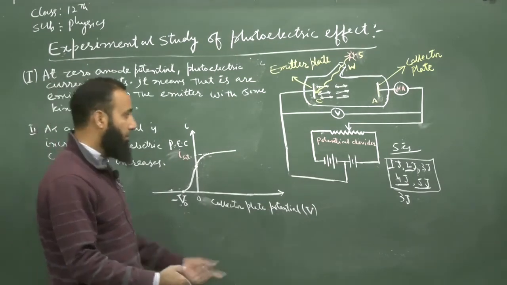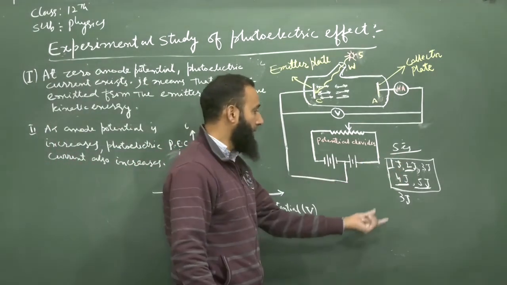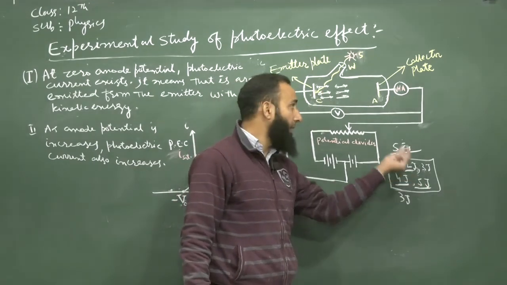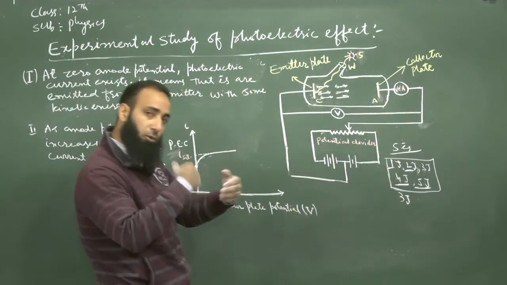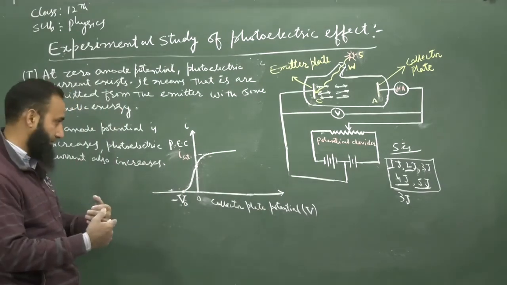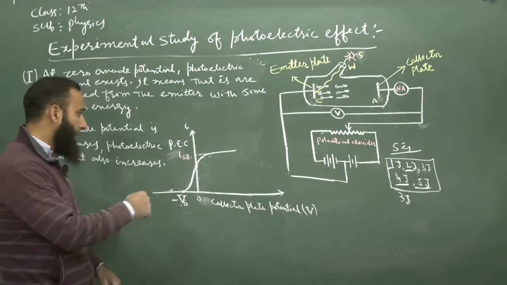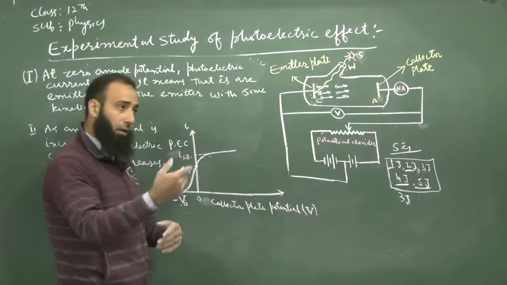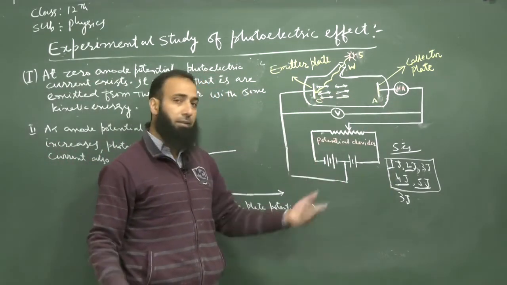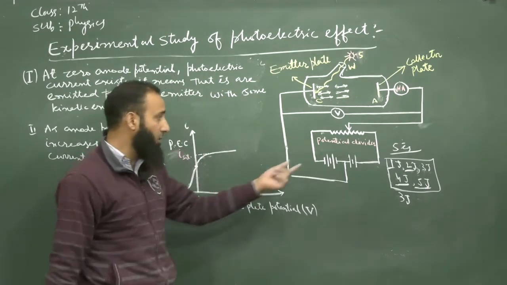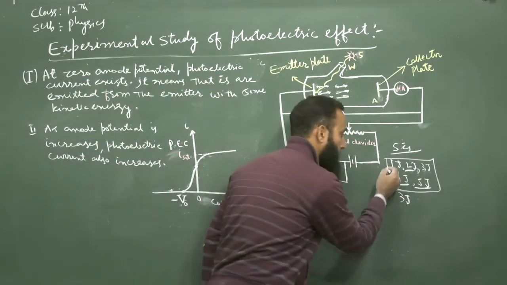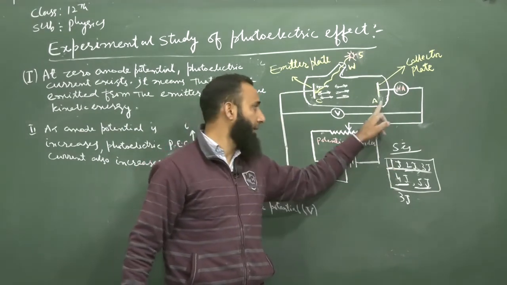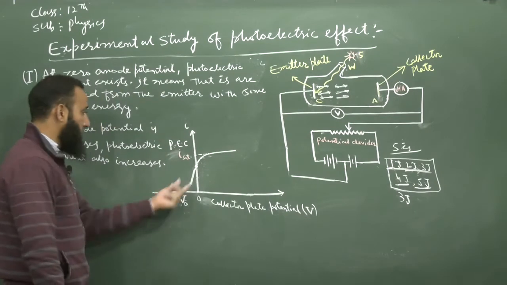Per second, the electrons coming out from the emitter are, suppose, 5. As we continuously increase the accelerating potential, the number of electrons reaching the plate also increases, because the field between the plates supplies additional energy to those electrons which initially were not able to reach plate A. So this is why the current is increased.